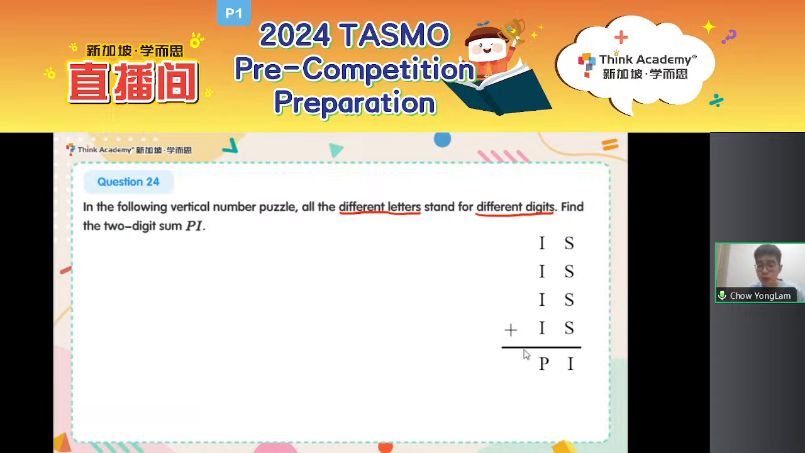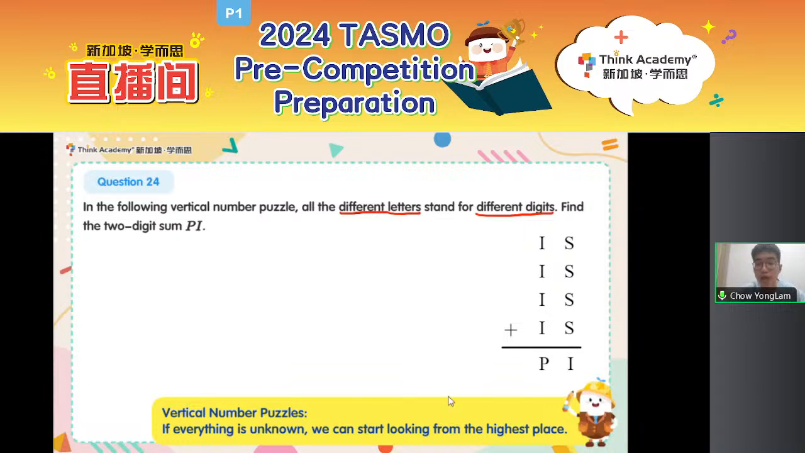Normally when we do vertical addition, we start from the right. But look, no numbers are given to us. Do we know anything by looking at the right column? Maybe not. So let's start from the left instead, from the highest place. In fact, this is the tip I want to give you: whenever there is nothing given, instead of starting from the lowest place, we can also consider starting from the highest place.